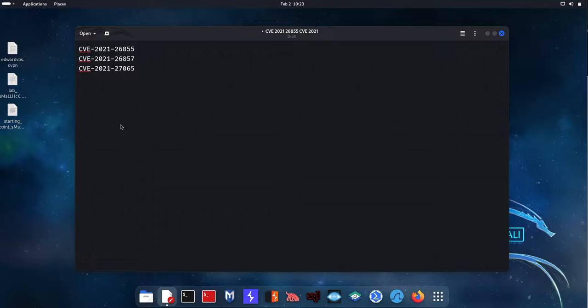If you want to attempt something like this, please make sure that you get written consent, permission from the people that you want to attack. Remember, we are ethical hackers. We have to do things that are above the board. And I just want to demonstrate how bad actors actually hack an Exchange server that is not patched.